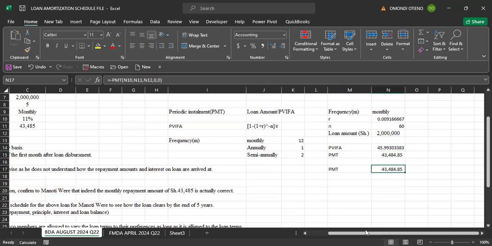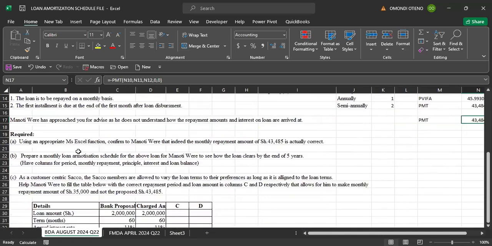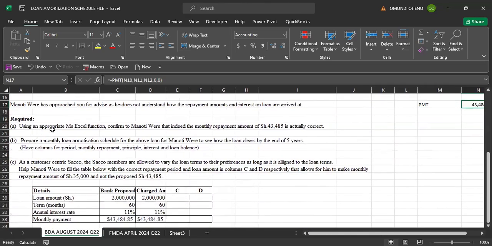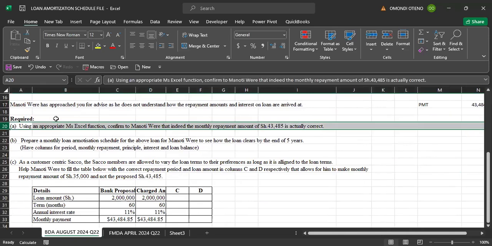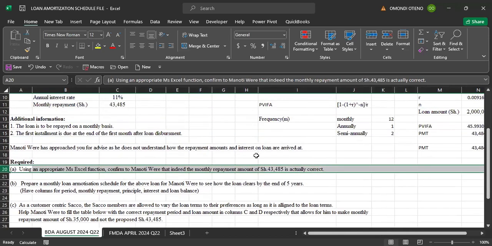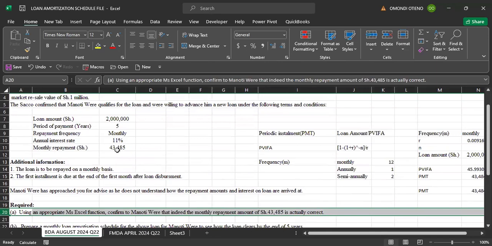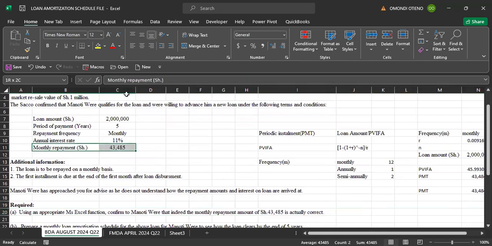Good. What were we required to do by the examiner? The examiner was telling us, using an appropriate Microsoft Excel function, confirm to Manoti Were that indeed the monthly repayment amount of 43,485 is actually correct. So we've answered part A of this particular question. We've actually confirmed that the monthly repayment given here is the right amount.